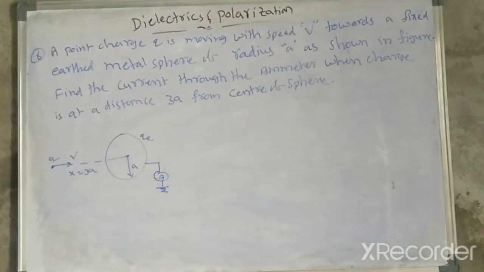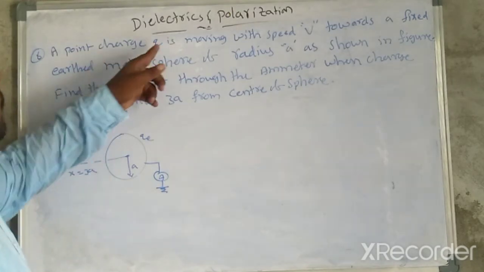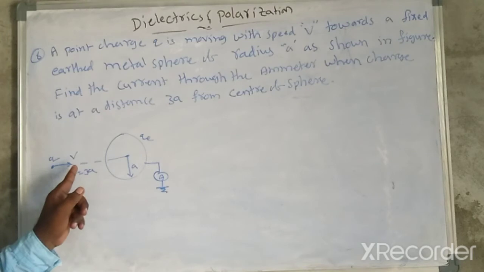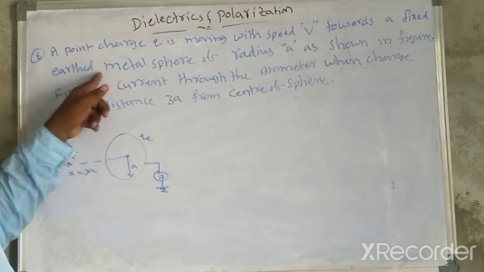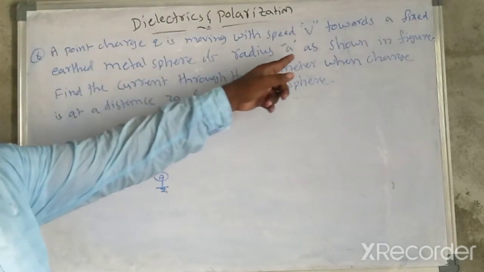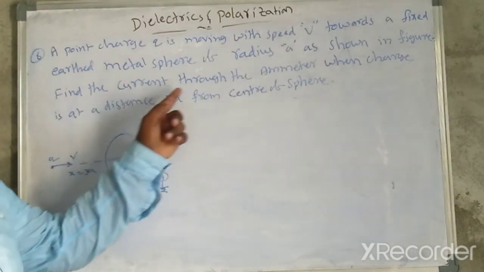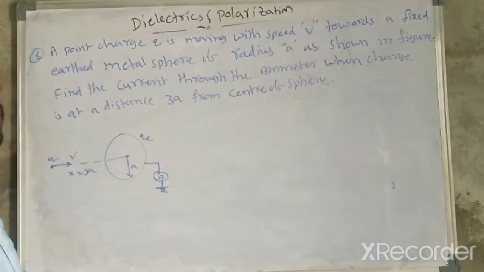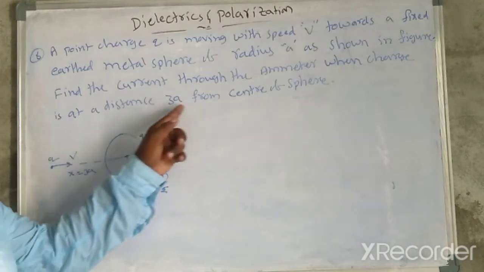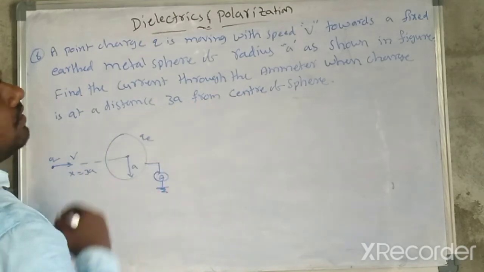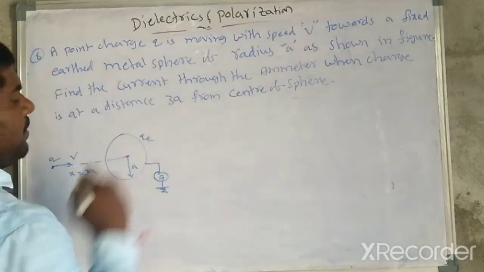Another important model: a point charge q is moving with a speed v towards a fixed earthed metal sphere of radius a, as shown in the figure. Find the current through the ammeter when the charge is at a distance 3a from the center of the sphere.